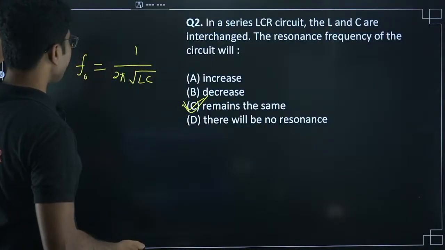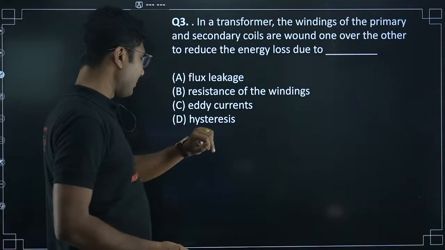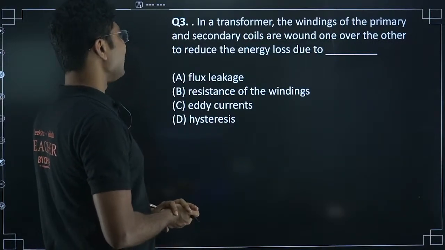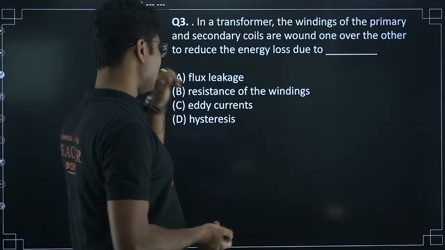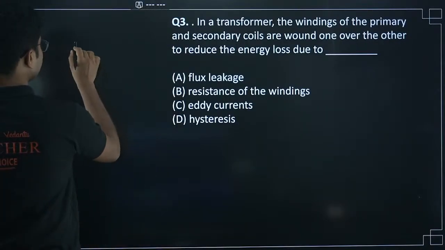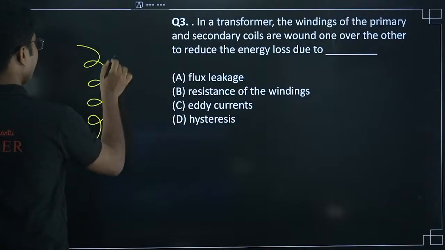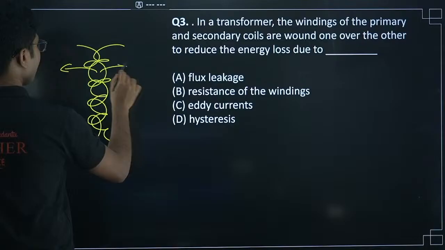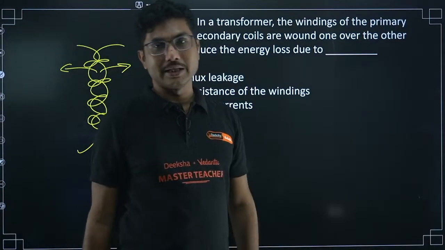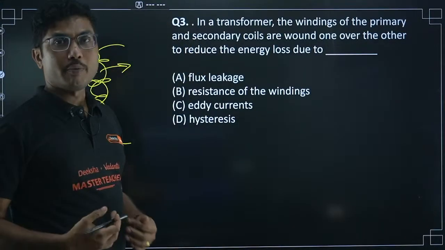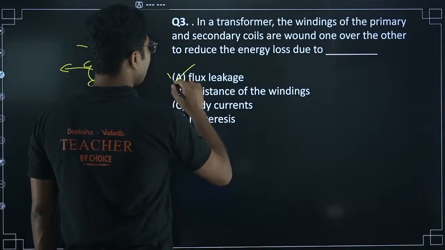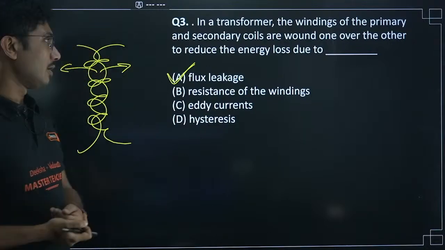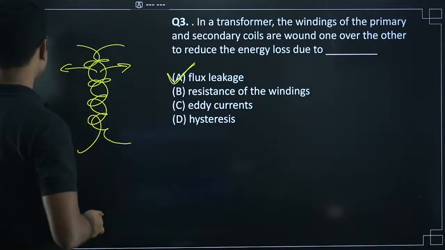Let me go through it a little quickly because I have to wind it up as quickly as possible. In a transformer, the windings of the primary and secondary coils are wound one over another to reduce the energy loss due to. So in a transformer, when you wind one coil over another, it is because all the flux that is coming out of the primary should also pass through the secondary. This is a way to stop flux leakage. So this is basically reducing the energy loss due to flux leakage.